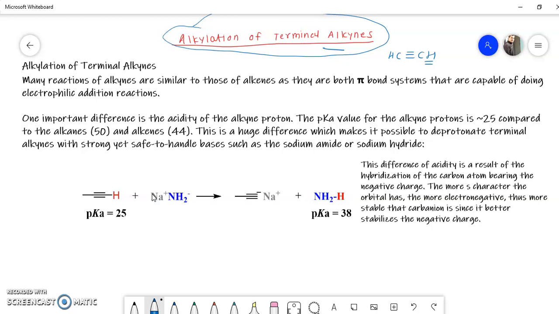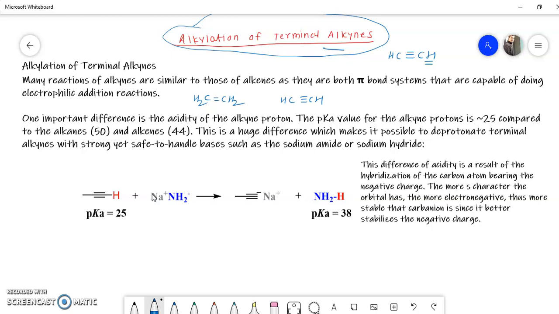If we consider the alkene and alkyne, we know that in alkene there is a double bond, in alkyne there is a triple bond. But what is the difference between these two? Due to this double bond and triple bond, there is an acidity difference.